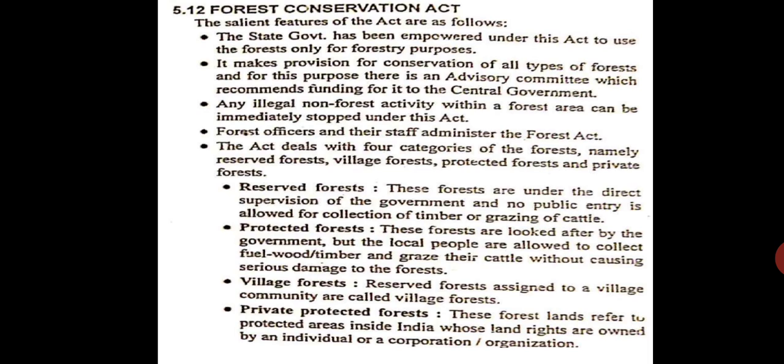It makes provision for conservation of all types of forest, and for this purpose there is an advisory committee which recommends funding to the central government. See, please understand, for every person to survive on this planet Earth, we require oxygen, and we require almost 7 trees which produce oxygen for one person. Good countries like Canada, for every person they have got around 10,000 trees, because Canada has a population of around 3.5 crores, whereas India has 138 crores. So the number of trees is very low.